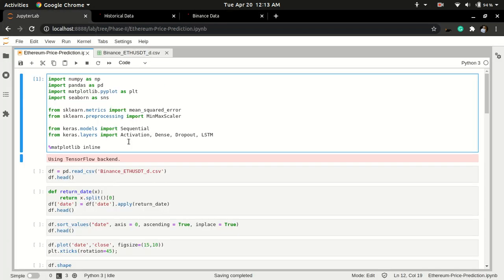So let's start by building the model. Now I've already written the code in cells so that I don't have to write, and I'll explain to you line by line what it means. So let's start. First we'll start off by loading all the libraries and dependencies which are required.